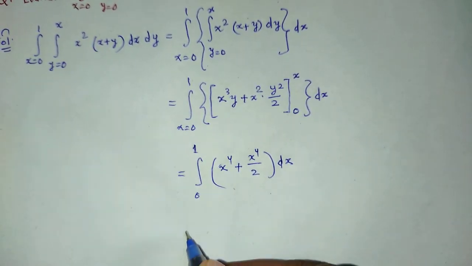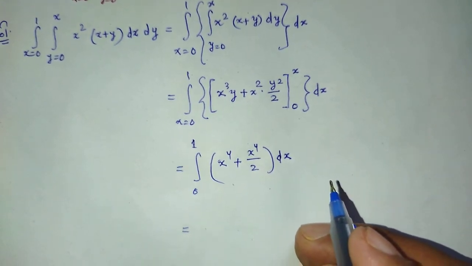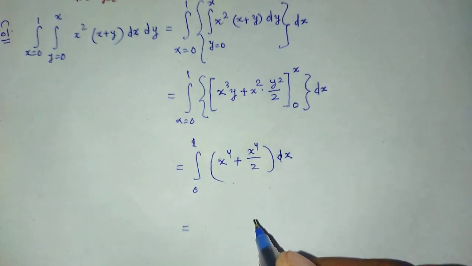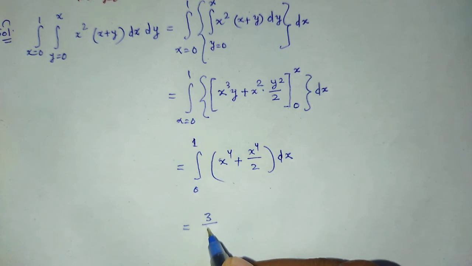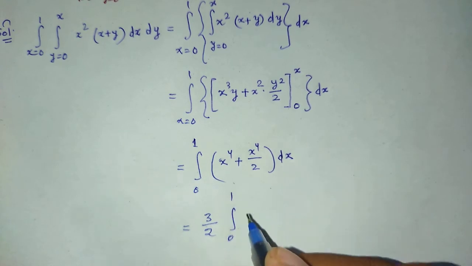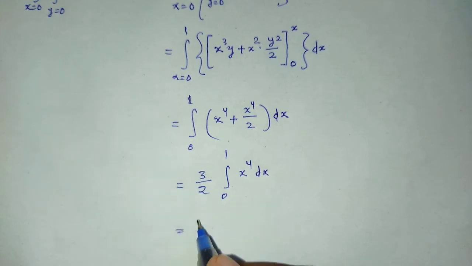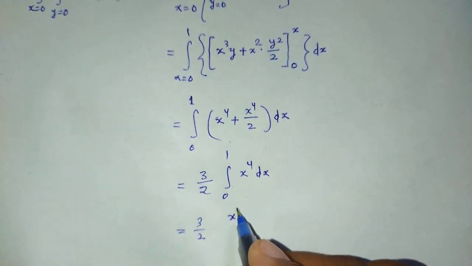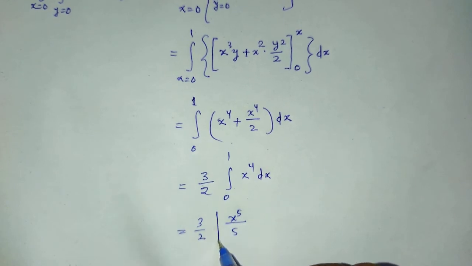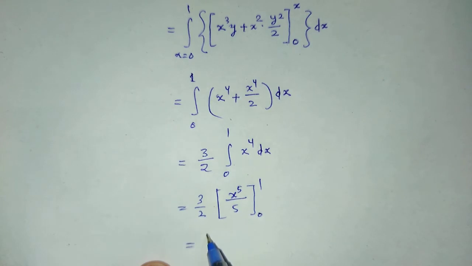Again solve this, that is 3 by 2 integration over 0 to 1 x to the power 4 dx, that is 3 by 2 x to the power 5 by 5 using the limit 0 to 1. Then we have 3 by 10.